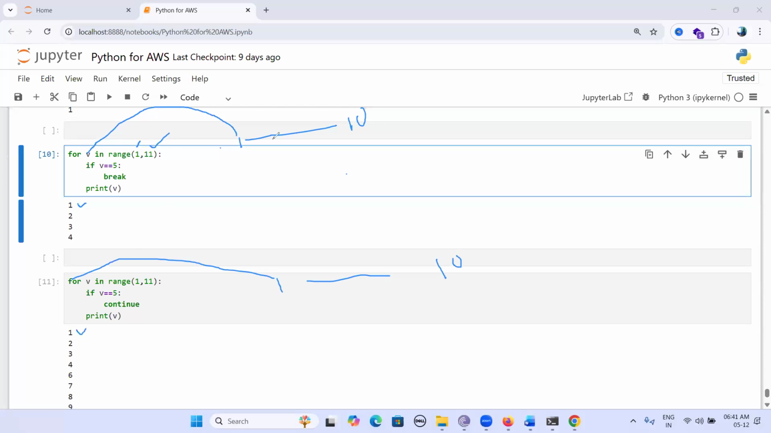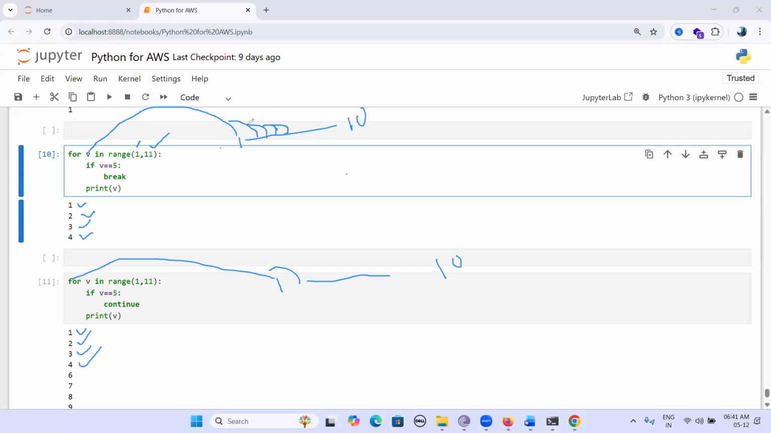Then 2 going to store it into V. 2 equal to 5? No. We are printing 2. Then 3. 3 equal to 5? No. We are printing 3. Then 4. 4 equal to 5? No. We are printing 4.